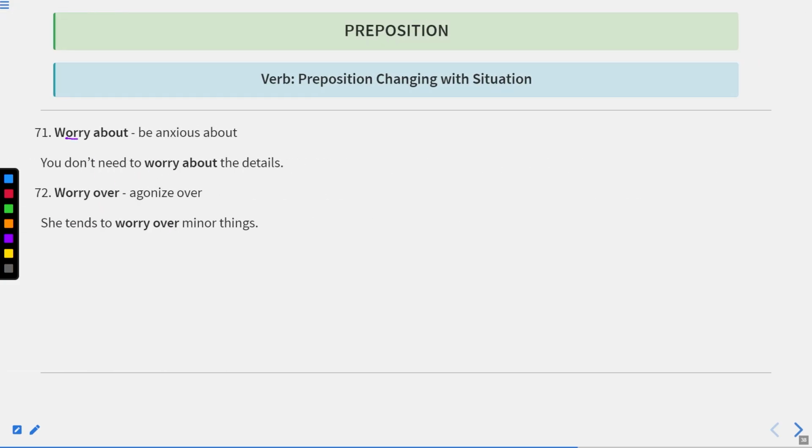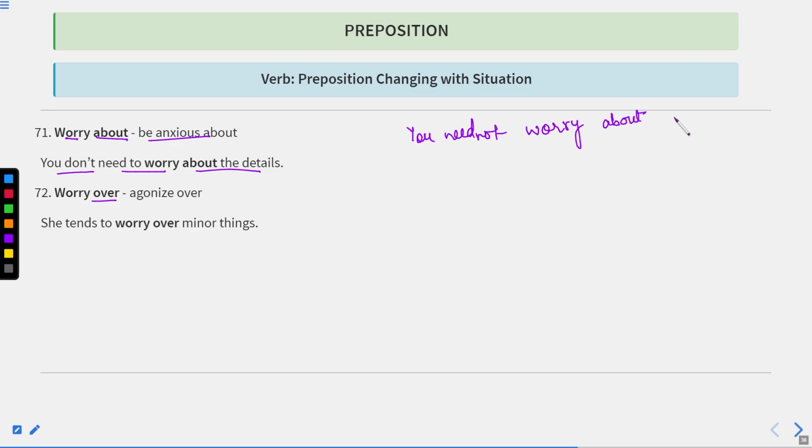The next one is worry, and the word worry can make combinations with worry about and worry over. Now worry about is used to be anxious about something. You don't need to worry about the details. Now we can also write this sentence like, you need not worry about the details.